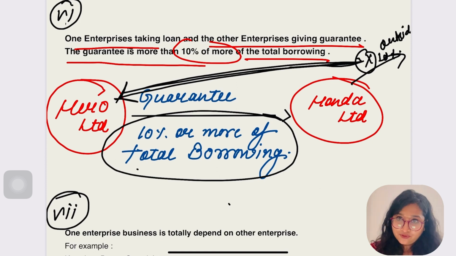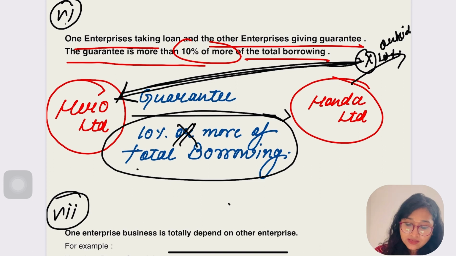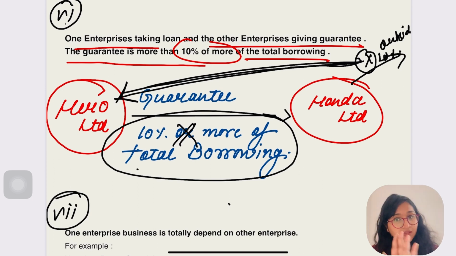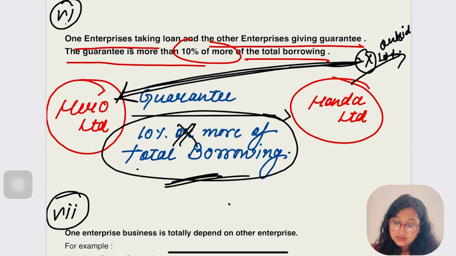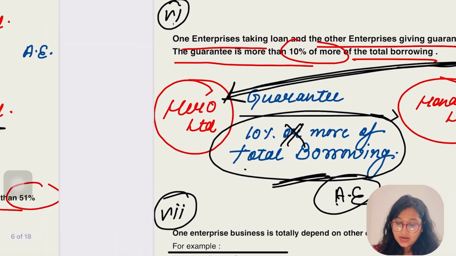More than 10% of total borrowing, right? So let me read it again for you. The condition says that one enterprise is taking a loan and the other enterprise is giving a guarantee. The guarantee is 10% or more of total borrowing. Is it clear? When the guarantee is 10% or more of total borrowing, in that case, they would be associate enterprise, right?